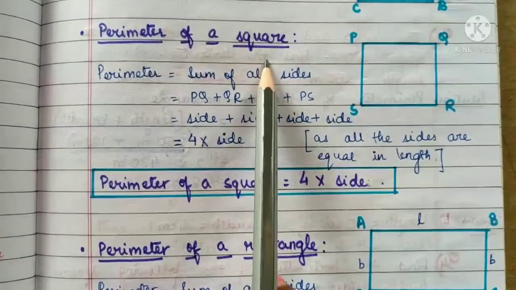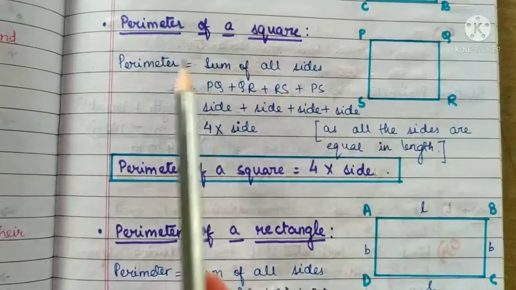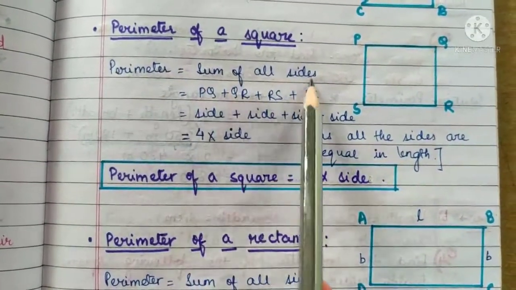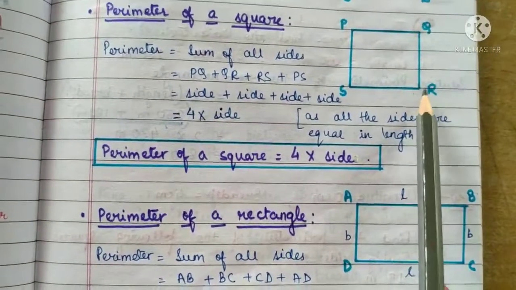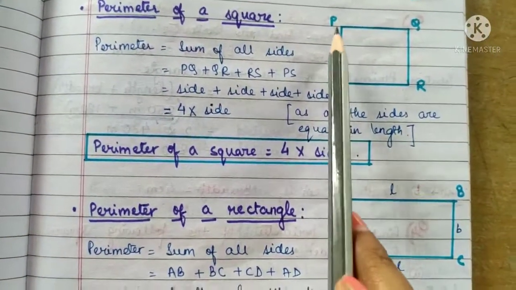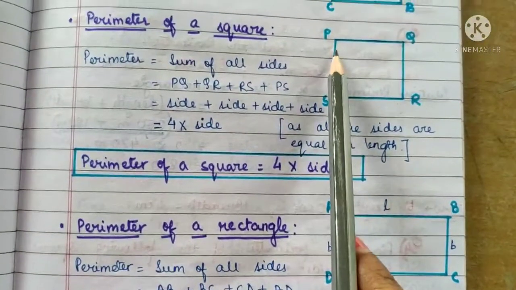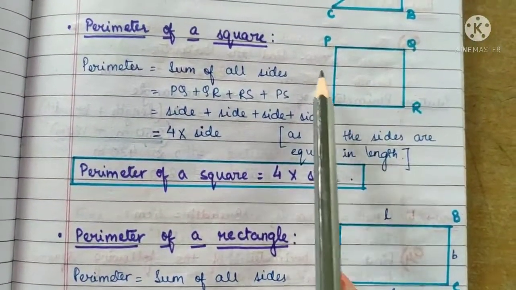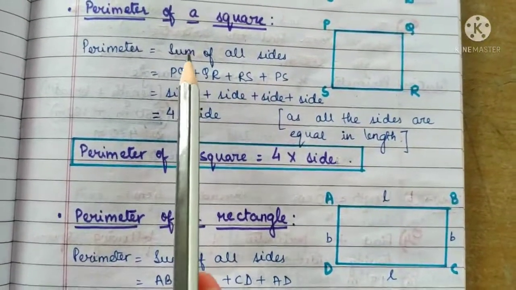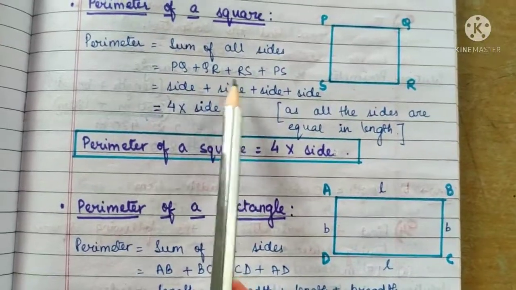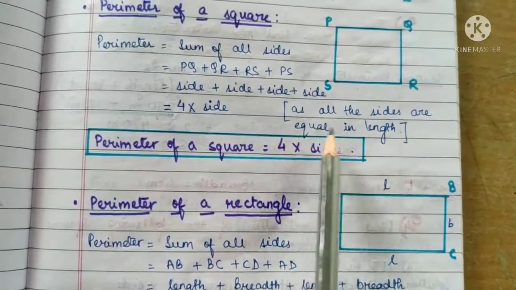पेरीमीटर ऑफ अ स्क्वायर. In this figure square PQRS, we know that perimeter is the sum of all sides, that is PQ plus QR plus RS plus PS, that is side plus side plus side plus side. We know that in a square all sides are equal. Square में चारों sides बराबर होते हैं, that is we are adding each side 4 times, right? That is 4 into side, as all the sides are equal in length.